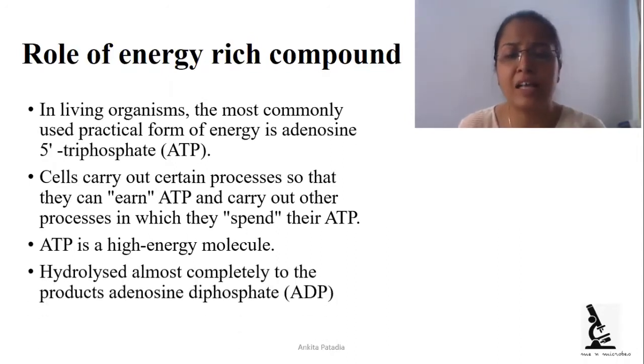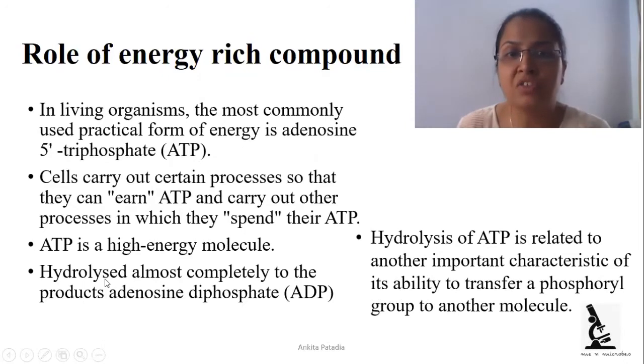They are hydrolyzed almost completely to the product adenosine diphosphate, that is ADP. Hydrolysis of ATP is related to another important characteristic, its ability to transfer the phosphoryl group to another molecule. We have studied it in the example of group translocation.